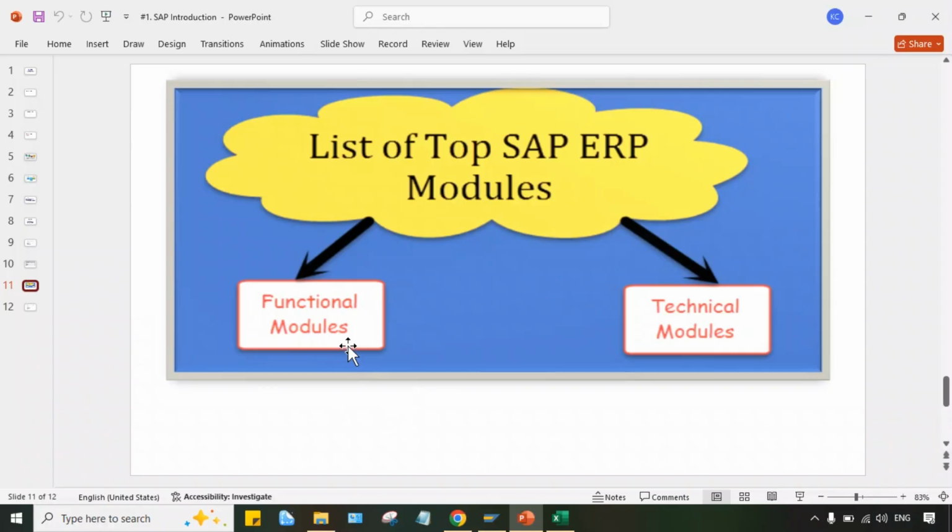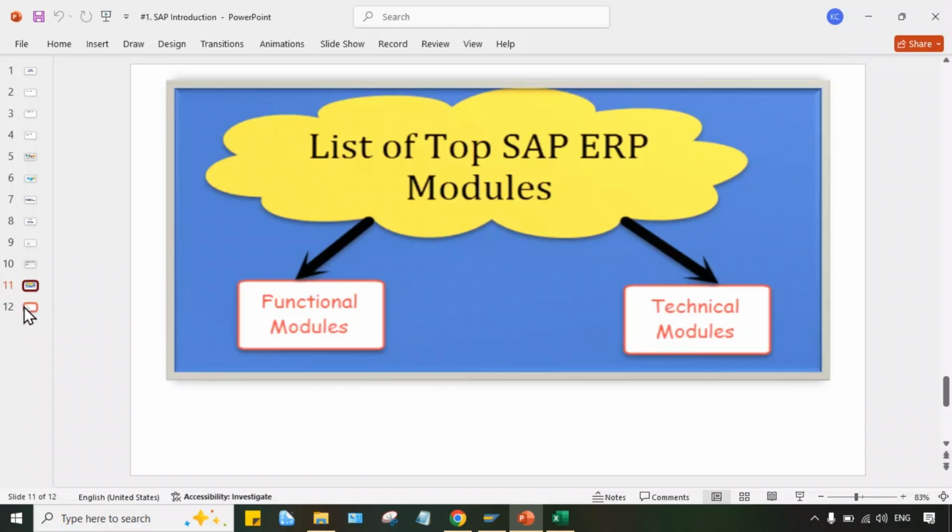Okay, so functional module means we have to do certain configurations, and technical module means development kind of activities will be done here with the help of technical modules like ABAP and BASIS. These are the two modules that come under technical. If you talk about ABAP, the development activity and coding will of course be involved. BASIS means server related activities will be performed in BASIS. So at a broader level, functional and technical, these are the two modules.